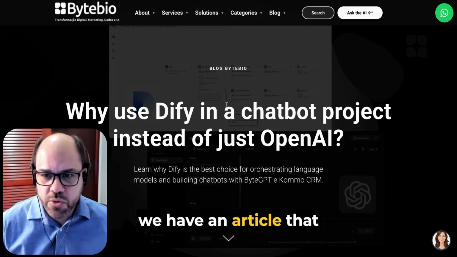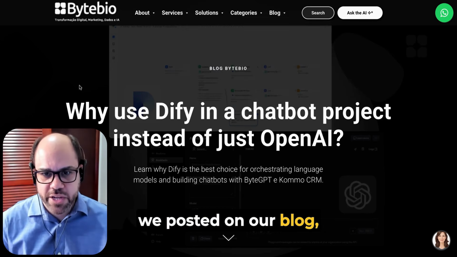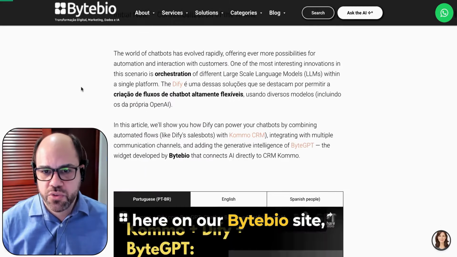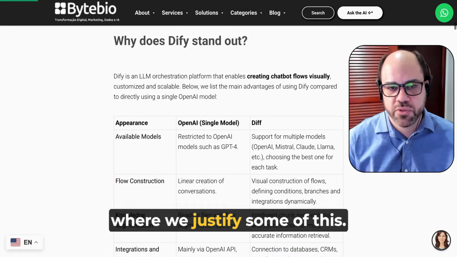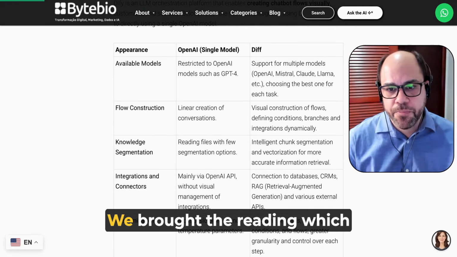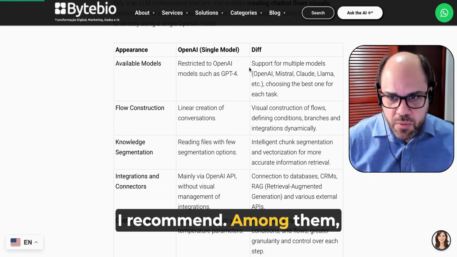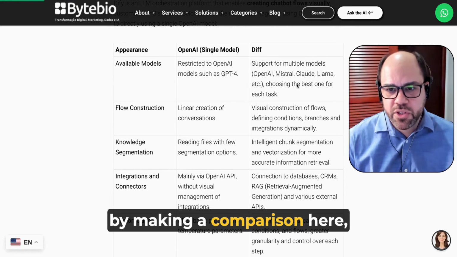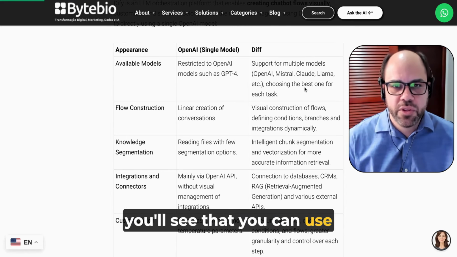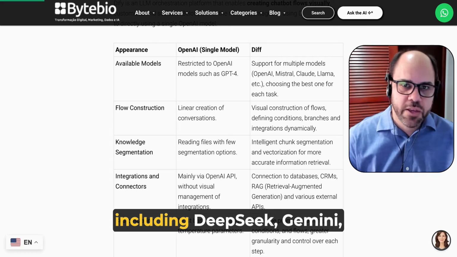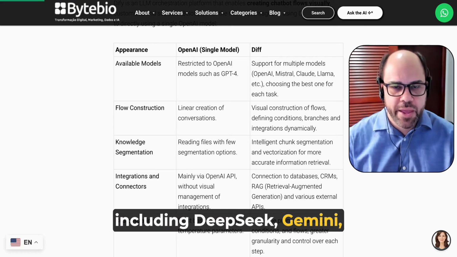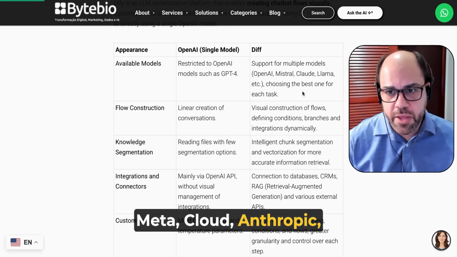So we have an article that we posted on our blog here on our Bytebio site where we justify some of this. We brought the reading, which I recommend. Among them, by making a comparison here, you'll see that you can use any other available model, including DeepSeek, Gemini, Meta, Claude, Anthropic, among others.